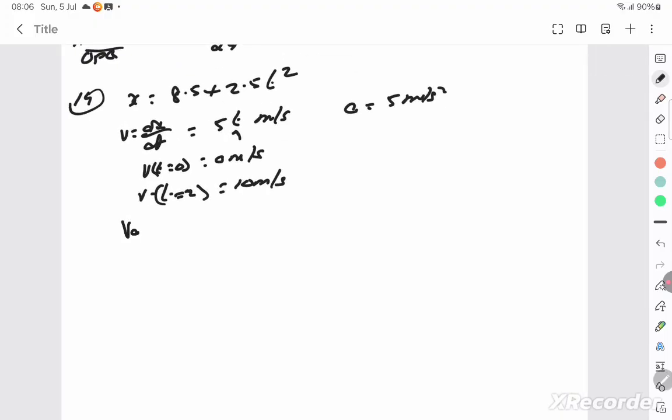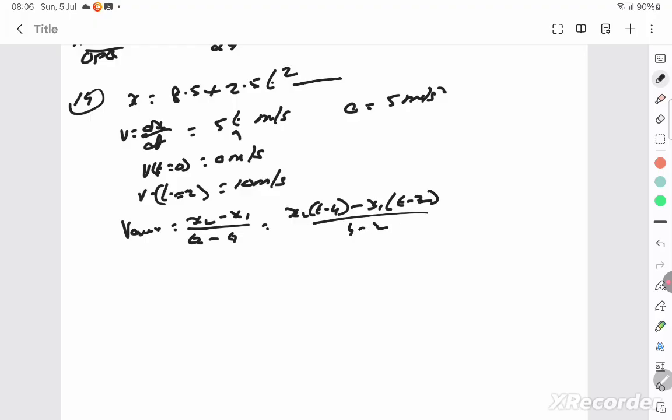Average velocity formula is always x2 minus x1 by t2 minus t1. And you should substitute x2 at time t equal to 4 seconds, minus x1 at time t equal to 2 seconds, by 4 minus 2, and substitute in the x formula, whatever t is 4 and t is 2, in this formula.